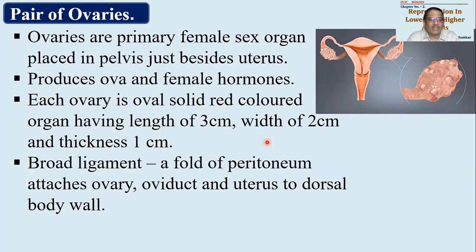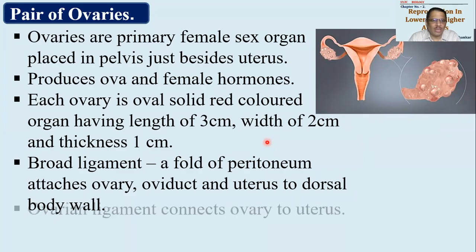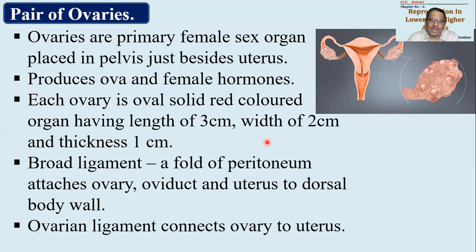Okay, there is a broad ligament, which is a fold of peritoneal tissue which will attach the ovary and oviducts to the uterus along the dorsal body wall. So ligament का नाम याद रखना. It is the broad ligament. Ovarian ligament also is available, which will connect the ovary to the uterus. So ovary को uterus से connect करने के लिए ovarian ligament, and the ovary, uterus, as well as the oviducts together will be connected to the dorsal body wall with the help of the broad ligament.